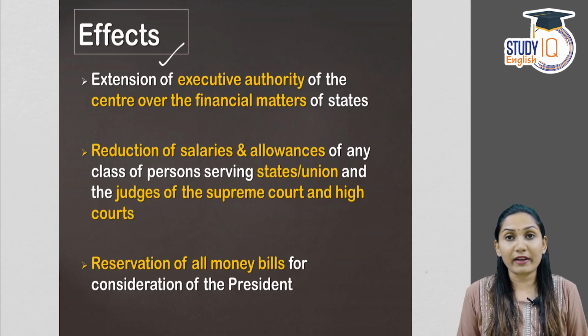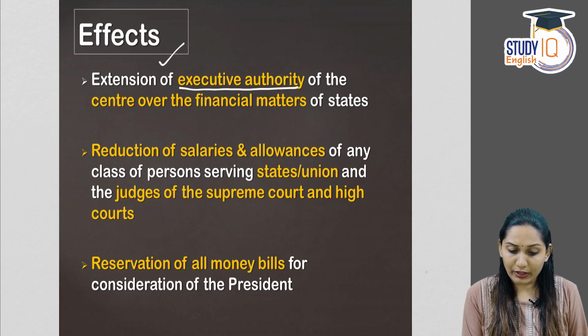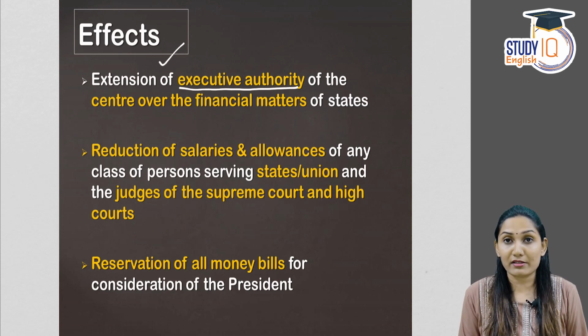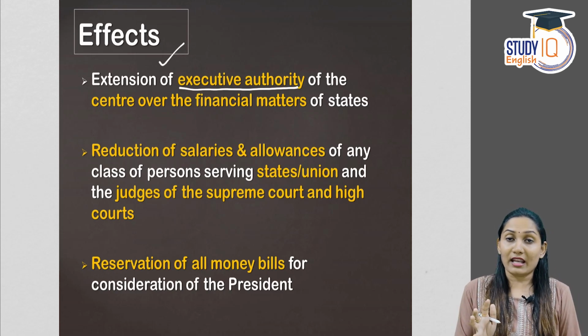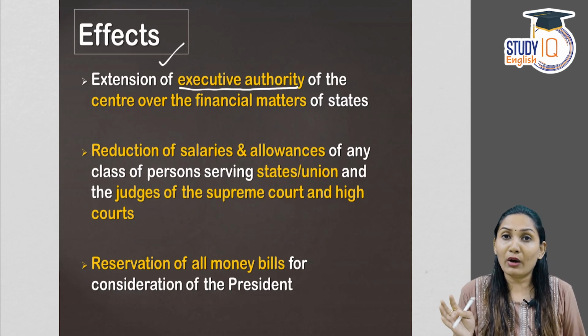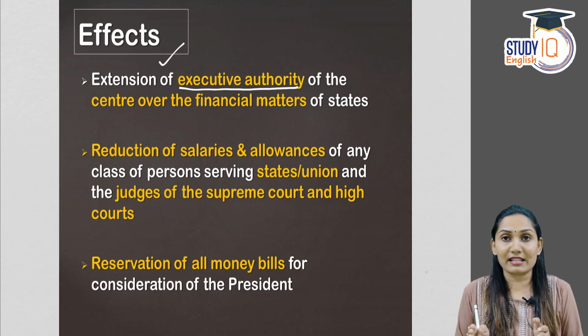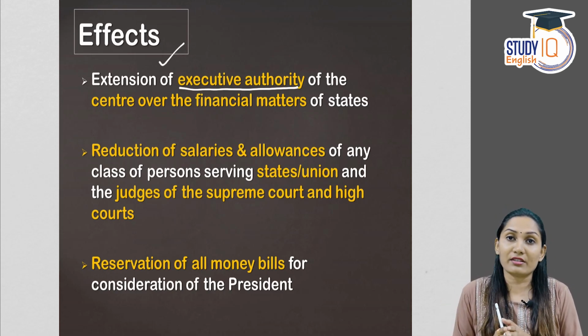Now let's come to the effects of financial emergency. The extension of executive authority of the center over the financial matters of the states. Now you have to listen or you have to see carefully what are the effects of financial emergency, and in particular you have to note how does it affect the center-state relationship, how does it affect the federal structure of the country.